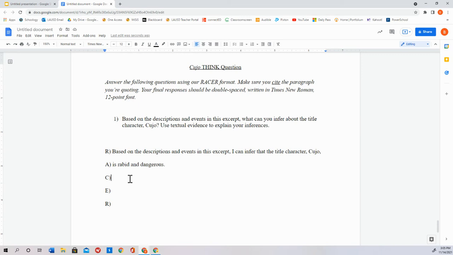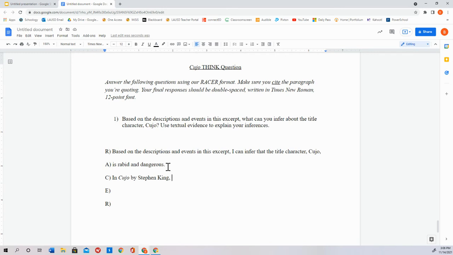So you have to remind me the book. So you have to start by saying, in Cujo, and who's the author? Stephen King. In Cujo by Stephen King. And what I'm going to do is highlight Cujo, and then italicize the title. So, in Cujo by Stephen King, good start.